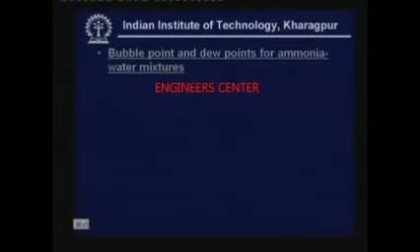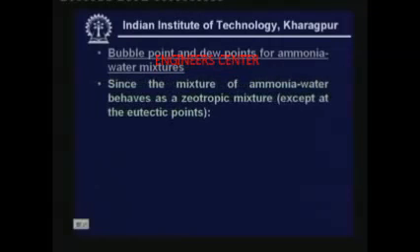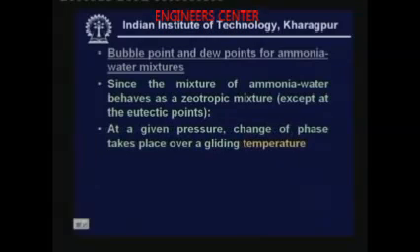Now let us introduce an important concept of what is known as bubble point and dew point for an ammonia water mixture. In fact, this discussion holds good for any binary mixture which is a zeotropic mixture. Since the mixture of ammonia water behaves as a zeotropic mixture, except at the azeotropic point, where it behaves as an azeotropic mixture. So what is the meaning of the zeotropic mixture behavior? It means that at a given pressure, change of phase takes place over a gliding temperature.